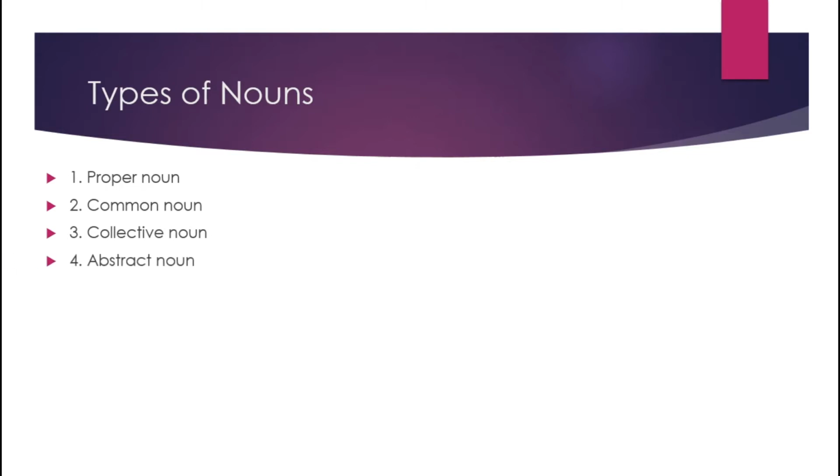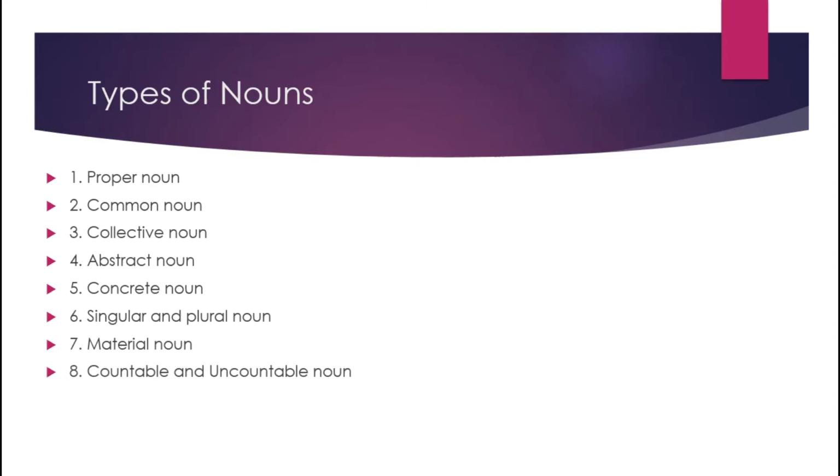Okay, so just in the introduction, we have seen that there are 10 types of nouns. Let me again revise the names of all types of nouns. Proper noun, then common noun, then collective noun, then abstract noun, concrete noun, then singular and plural noun, then material noun, then the eighth one is countable and uncountable noun, then the ninth one is compound noun, and the last one is possessive noun.